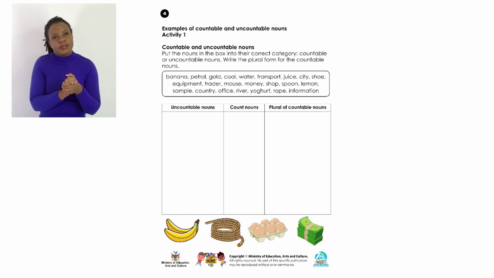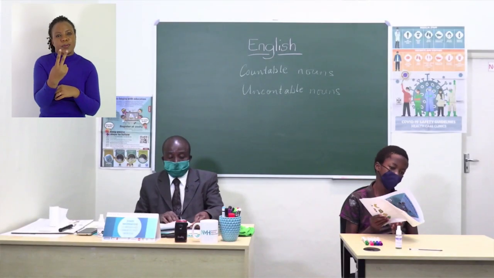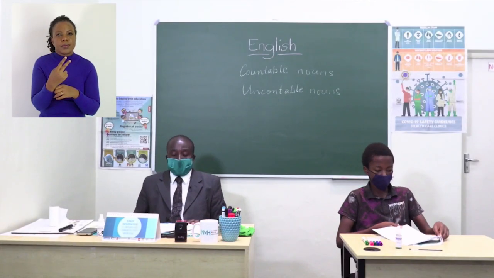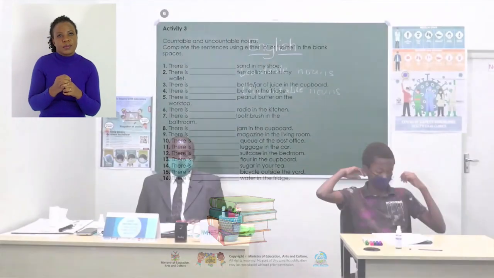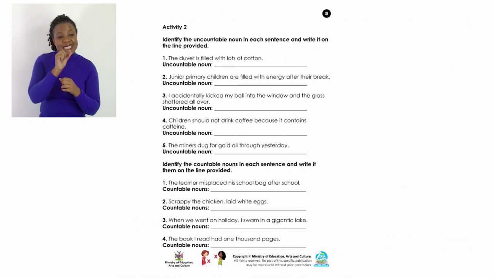Let's move on to activity 2. Activity 2 says, identify the uncountable noun in each sentence and write it on the line provided.